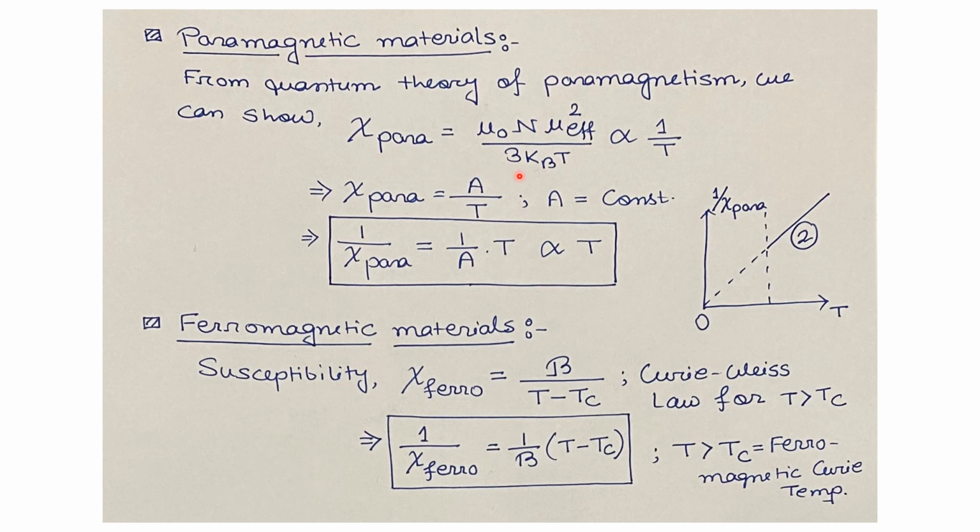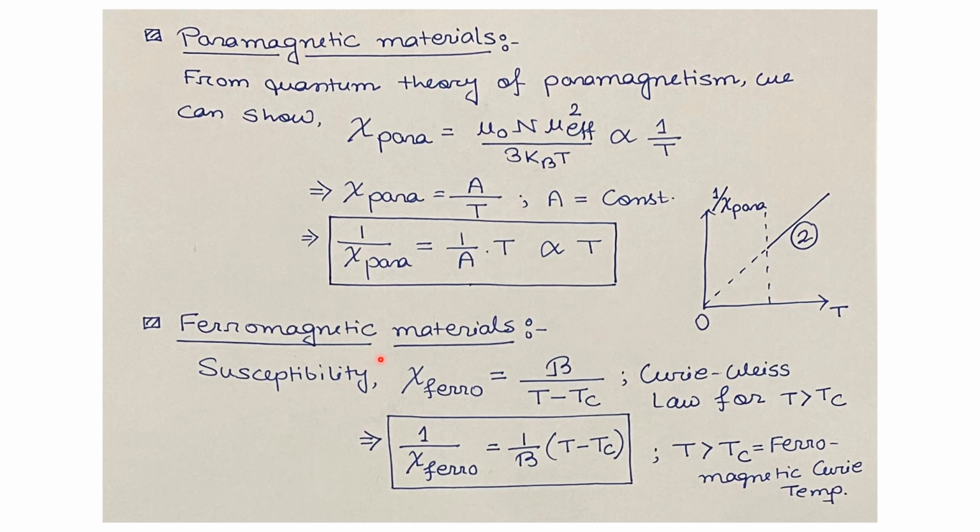So at a particular temperature, all the terms except the temperature T will be constant. So we can represent this chi para as A by T, where A is a constant. So 1 by chi para will be 1 by A times T. So it is proportional to temperature. So if we just plot this 1 by chi para versus temperature, then we'll get a straight line and that will pass through the origin. So our second material is the paramagnetic material from our question.